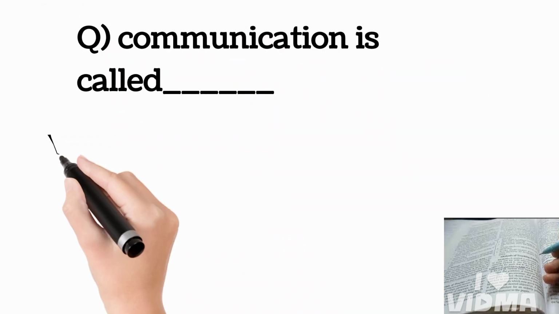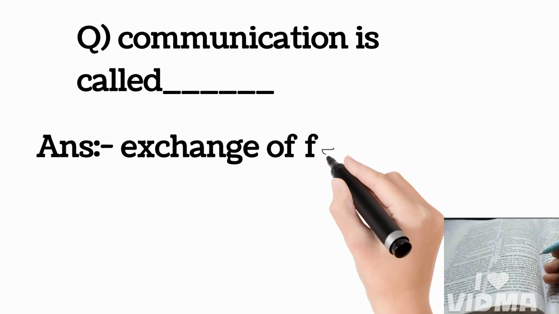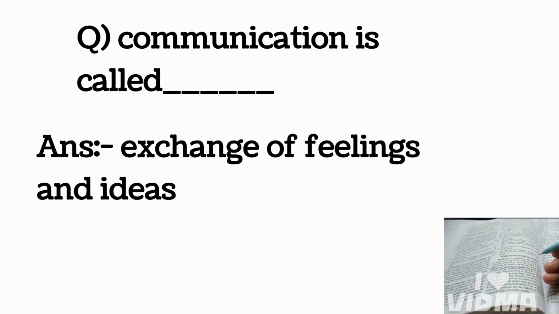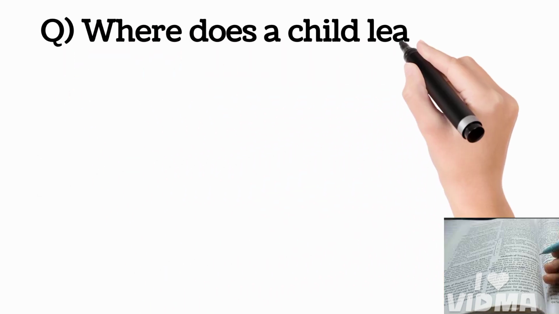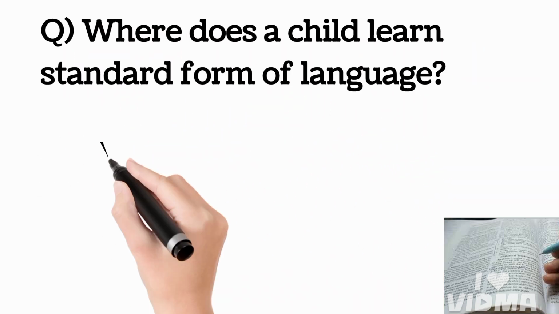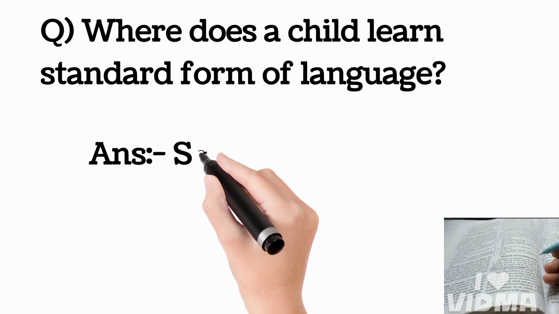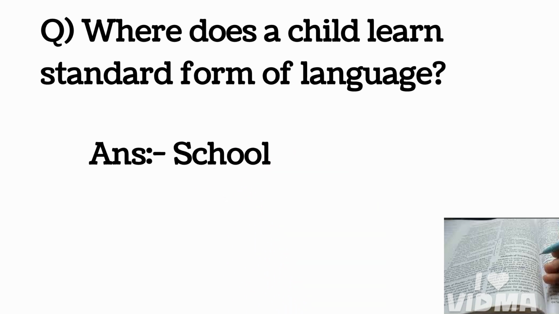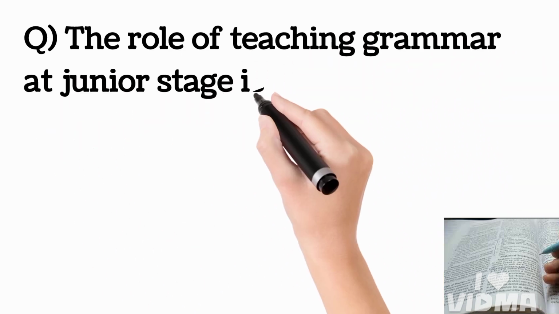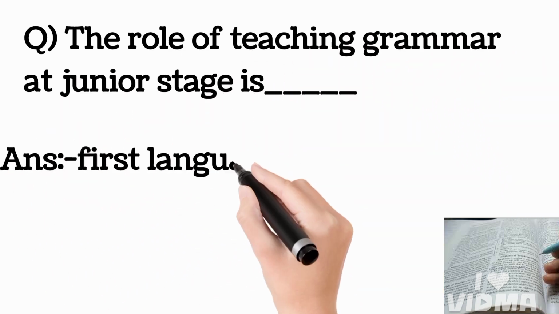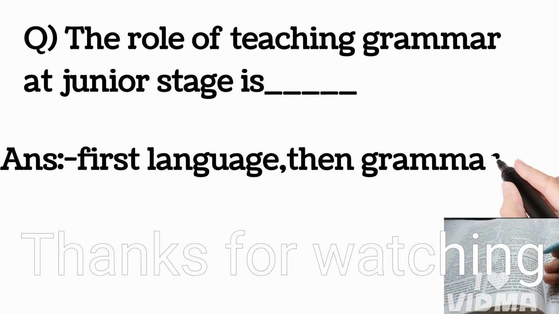Communication is called exchange of feelings and ideas. Where does a child learn standard form of language? At school. The role of teaching grammar at a junior stage is first language, then grammar.